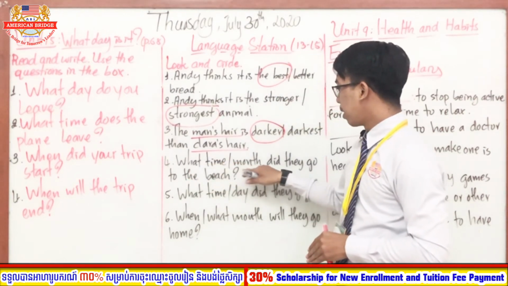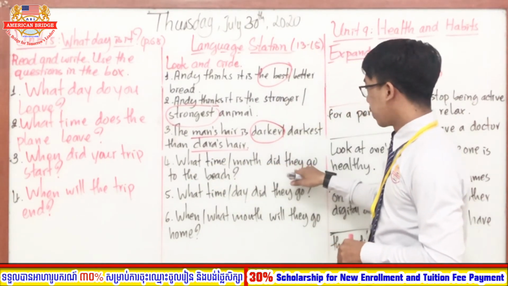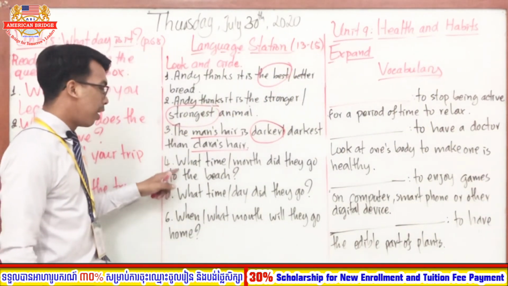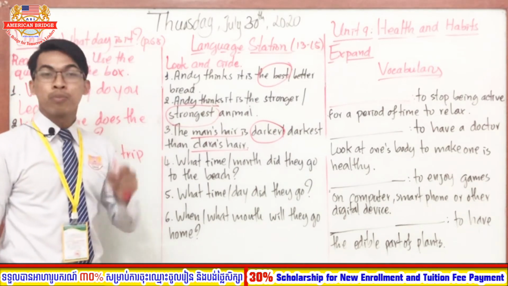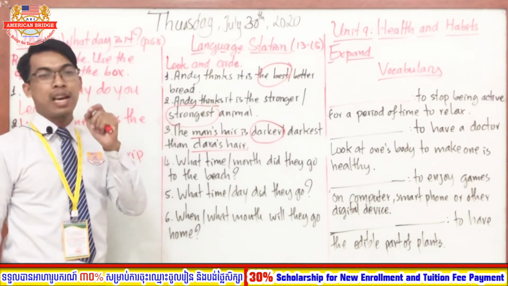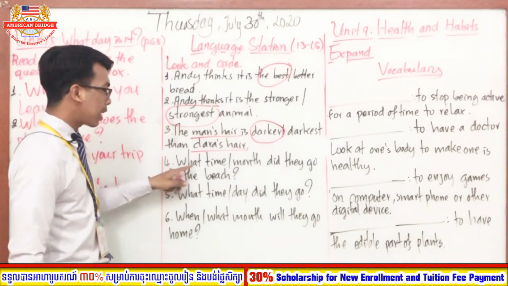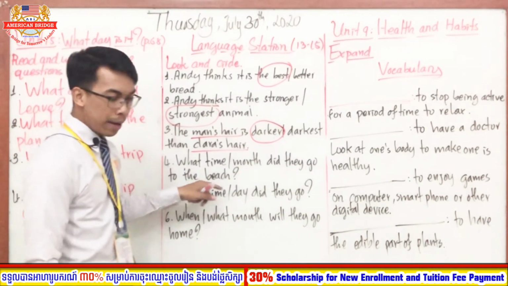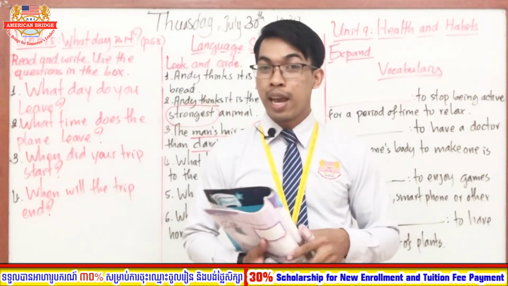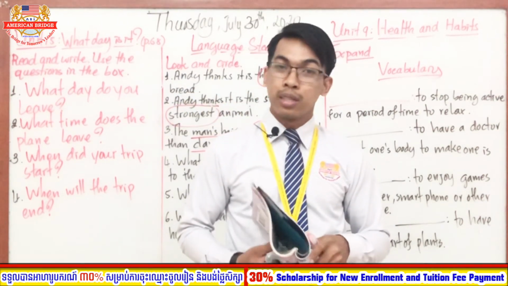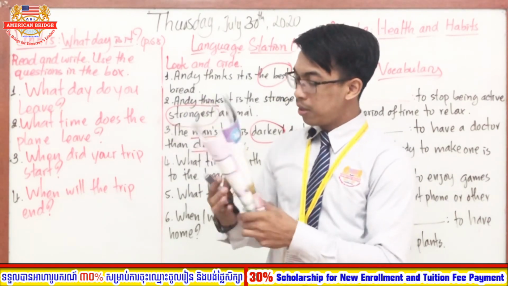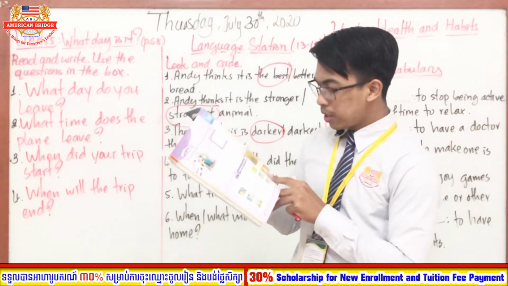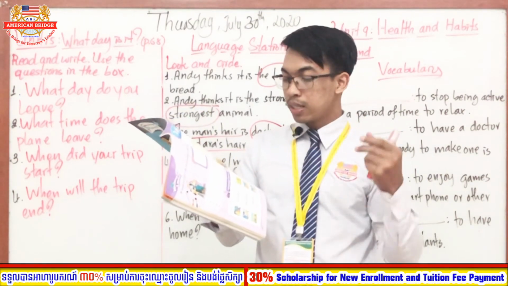What time, what month did they go to the beach? So everyone, what is the lesson? Yes, it is in Unit 15. You can look at the answer and know exactly the correct answer, right? The answer of number 4: they went at 10 o'clock.